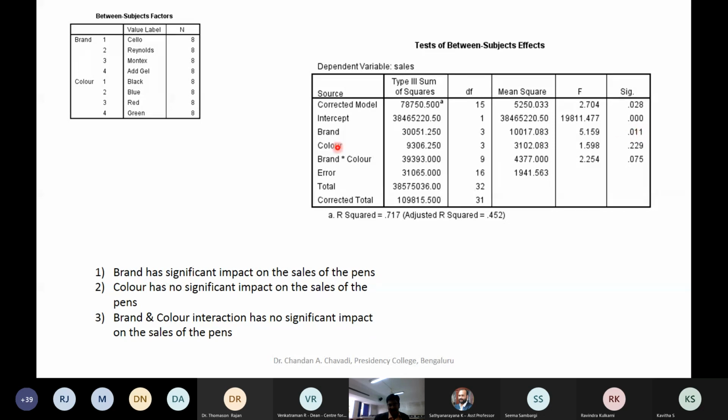Now what happens to color? Look at what color impact on sales. Look at this value. What it says, 0.229, definitely greater than 0.05. So it is not significant. However, brand is significant, color is not significant.